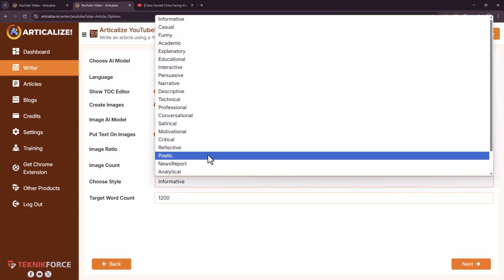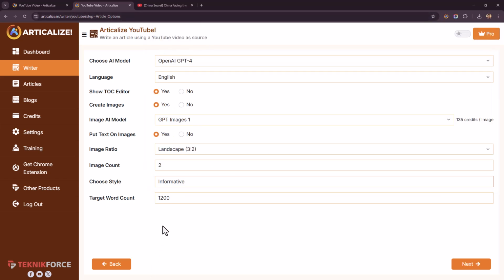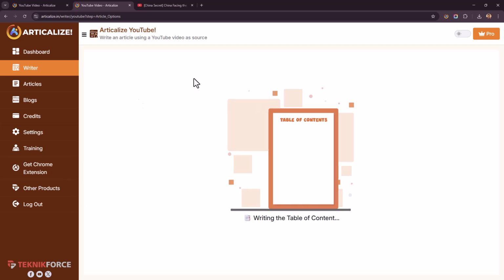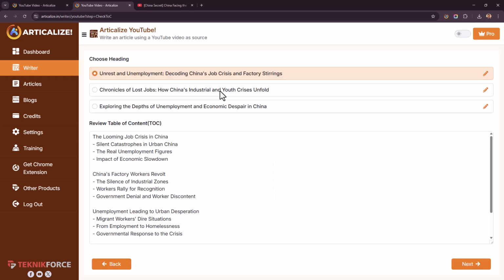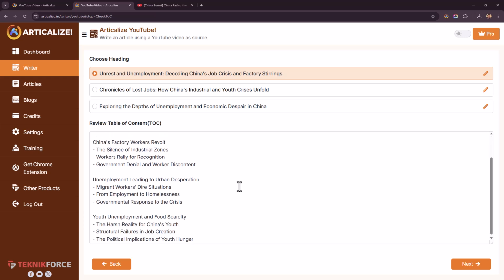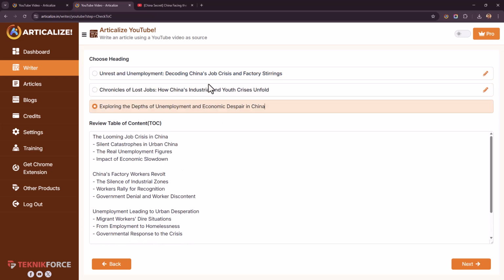And you can choose the style of the article that you want to write. So you've got so many different styles. Next, you can choose how many words you want to create. 1200 is pretty good. Just click on Next, and the first thing, Articleize will look at the source content. It will automatically structure it and create a table of contents. There it is. You can modify the TOC if you want to, and you can choose from 3 different headlines.